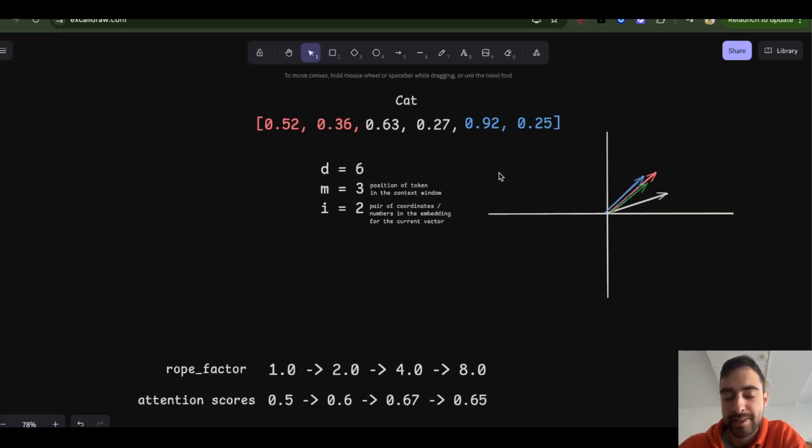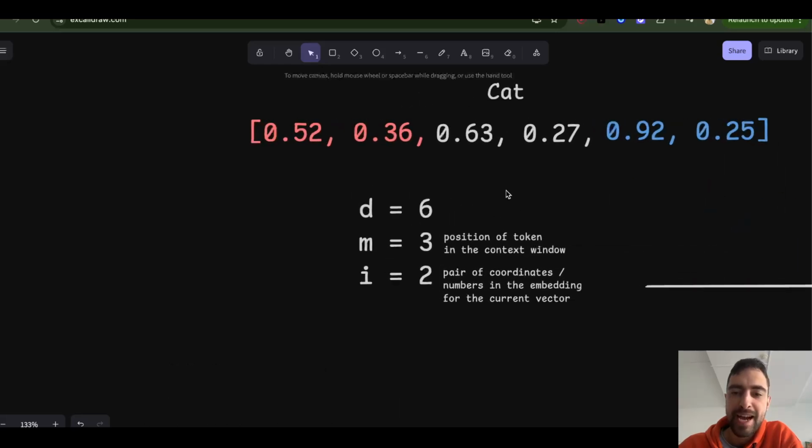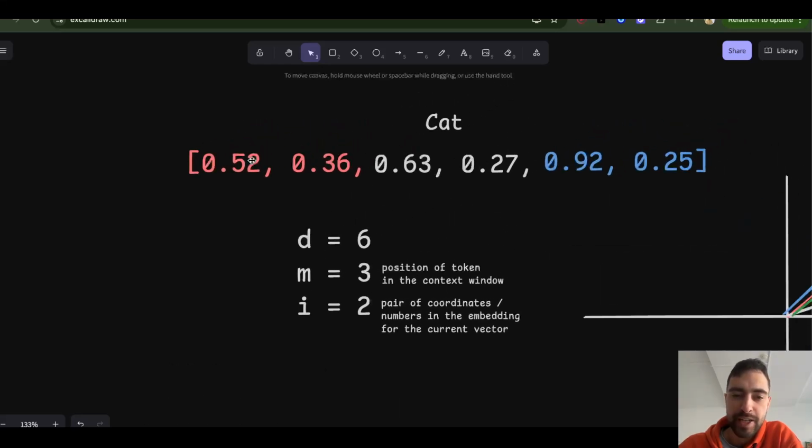And it seems a bit more complex, but it's not, trust me. The idea here is, instead of rotating the whole vector, you divide the cat vector into these pairs of numbers, and then rotate each pair individually by a different amount. And so now we have 2 kinds of information.